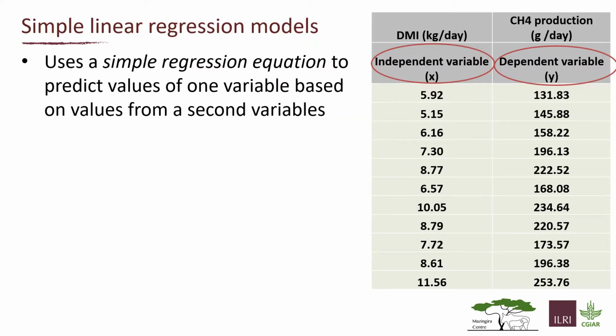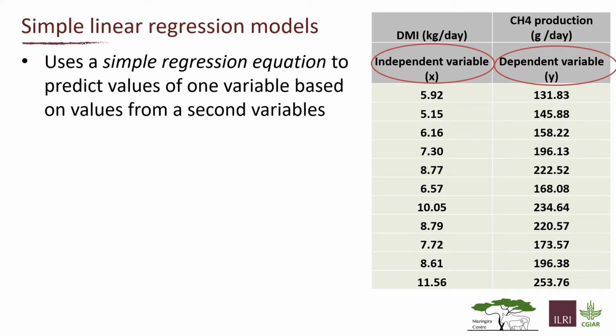First of all, I would talk about the type of model we're going to use. The type of model we're going to use is called a simple linear regression model. A simple linear regression model uses an equation, which is a simple linear regression equation, to predict the values of one variable from values of a second variable. In this particular case, we are going to be predicting methane production on a daily basis in grams per day from dry matter intake from cattle in kilograms per day.